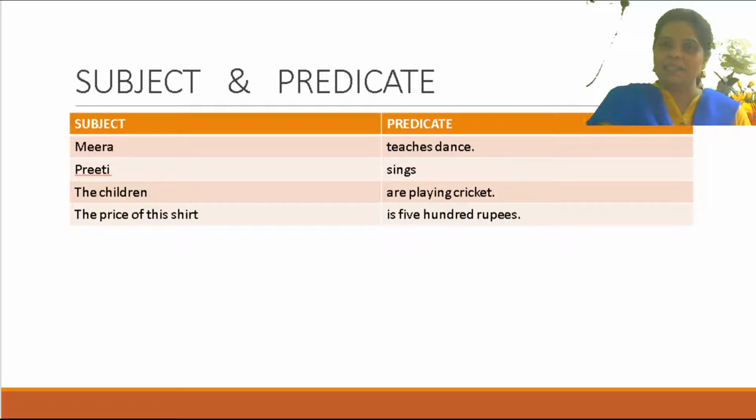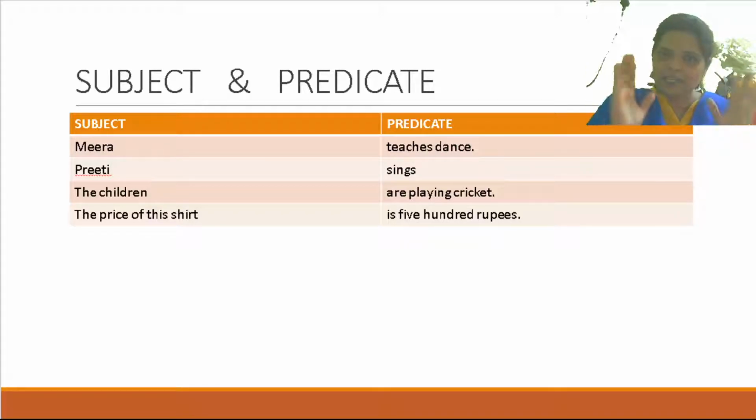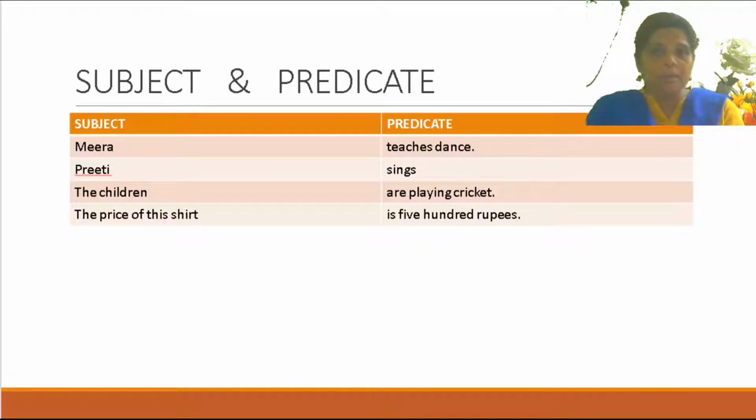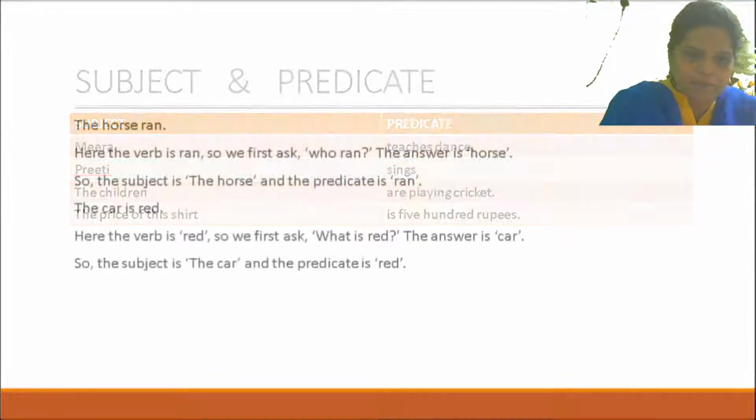When I say I, it is a pronoun. But when I say Meera, it is a noun. When I say the children, it is a group of words. When I say the price of this shirt, it is a phrase. Is that clear? So the subject may be one word, may be more than one word, may be a noun, may be a pronoun, maybe a clause, maybe a phrase. Is that clear? Done. So now coming up next.